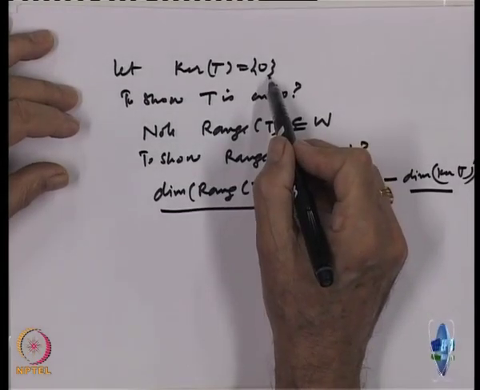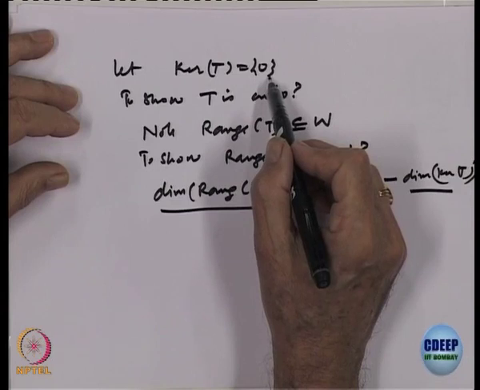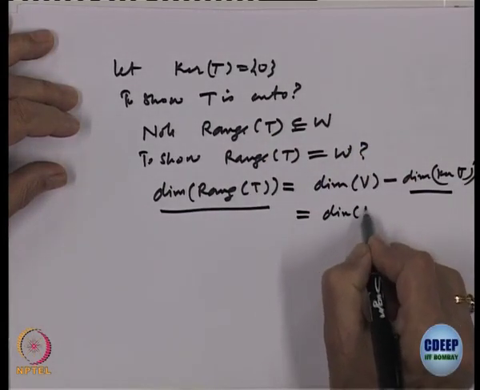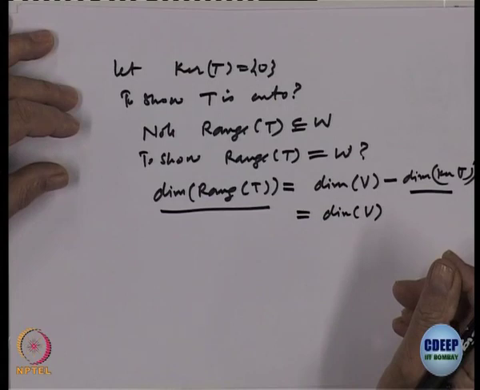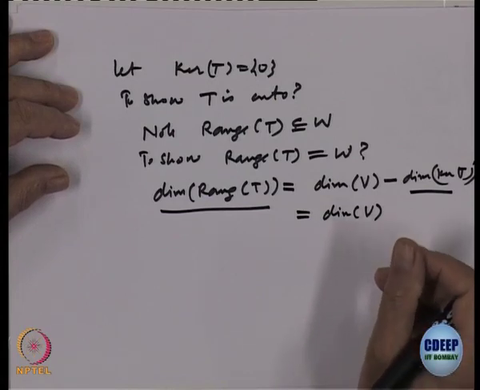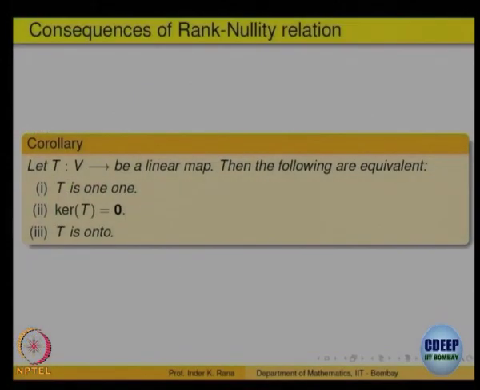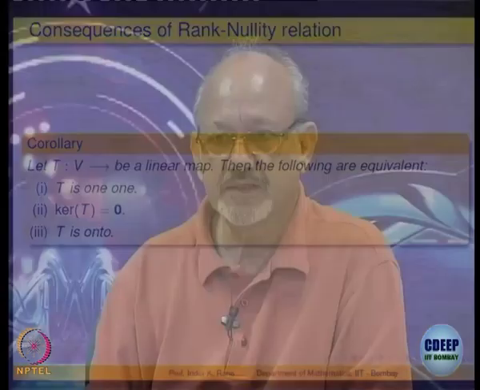Kernel is 0. So, what is the dimension? Dimension is 0. So, it is the dimension of V, right. So, the dimension is full, that means what? It has to be equal, right. So, that is the third one, it is onto. So, the third one follows as a consequence. Is it clear to everybody that these three are equal? The third one is a consequence of the rank nullity theorem.